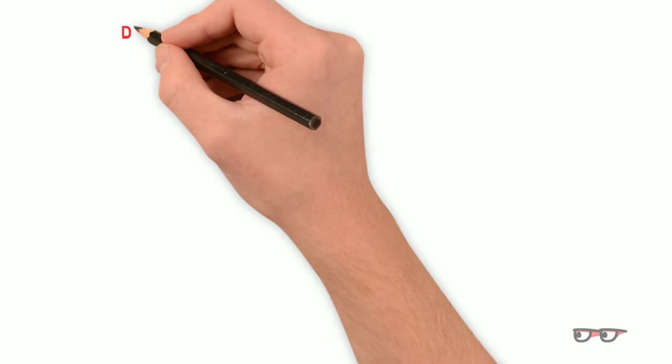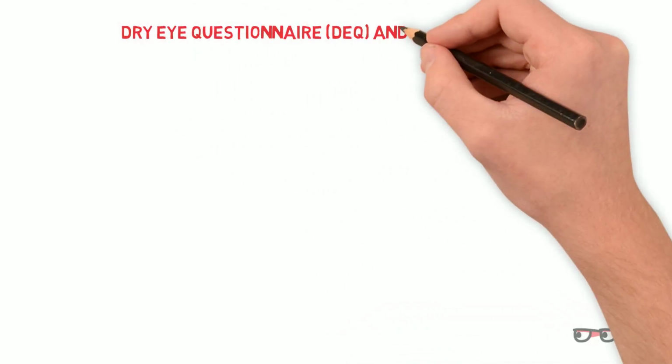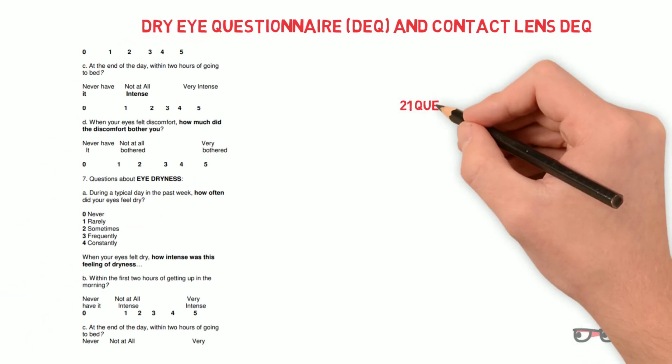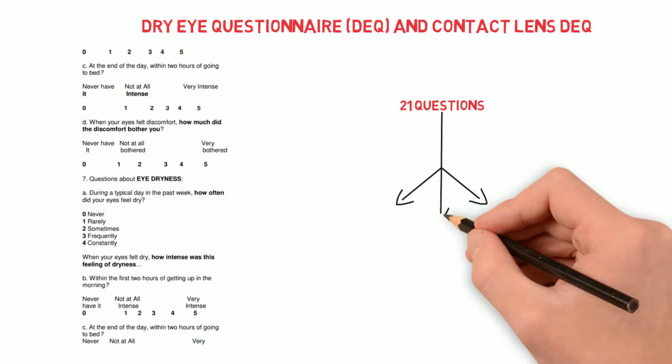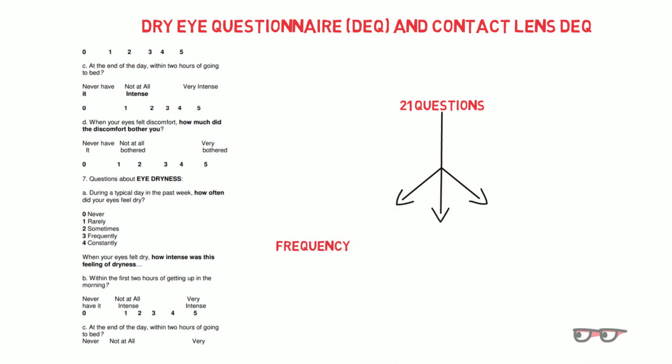The Dry Eye Questionnaire and Contact Lens Dry Eye Questionnaire is composed of 21 questions and assesses symptoms and bothersomeness. It includes categories on prevalence, frequency, diurnal severity, and intrusiveness of symptoms, and is mainly used as an instrument for clinical studies and epidemiological research.